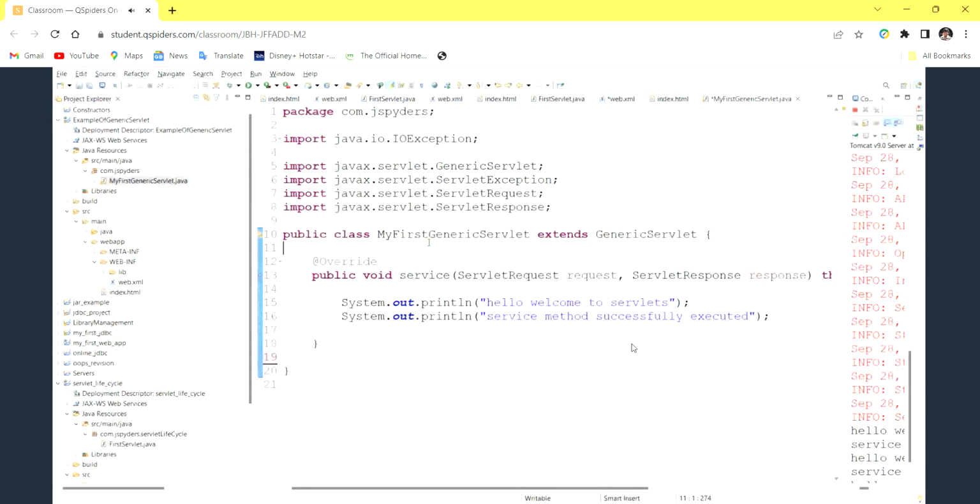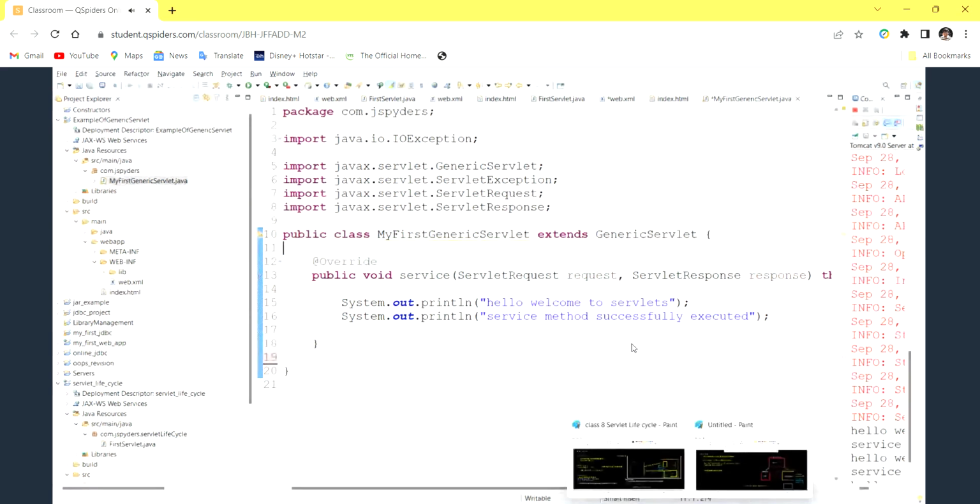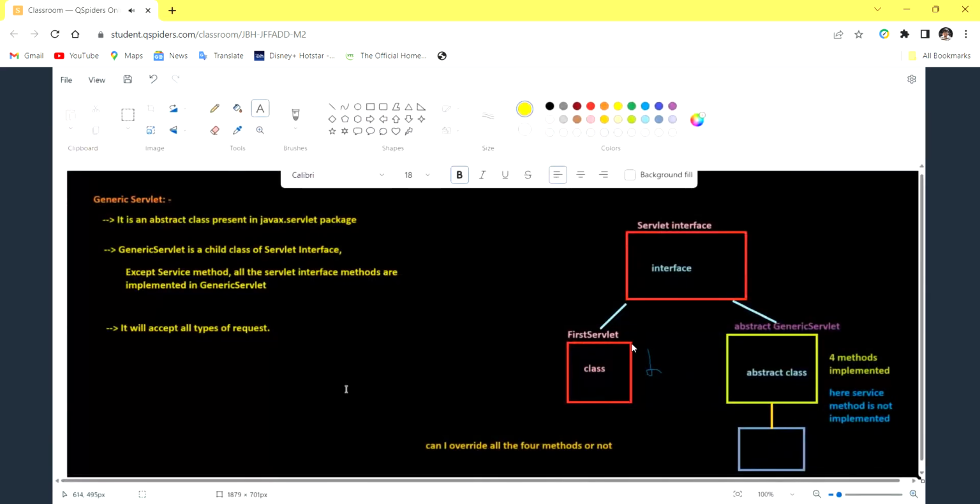Let me quickly revise this concept again. Previously, whatever our servlet class was, we inherited it from the servlet interface, which made it a concrete class of the servlet interface. But one problem is that we have to implement all five methods.